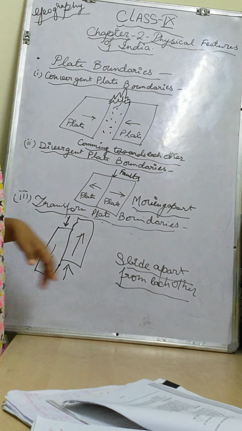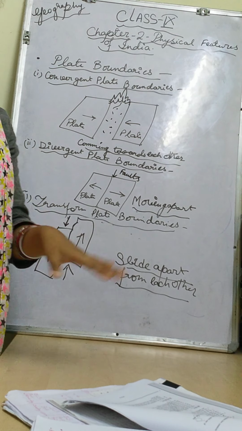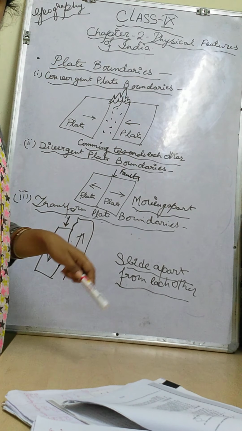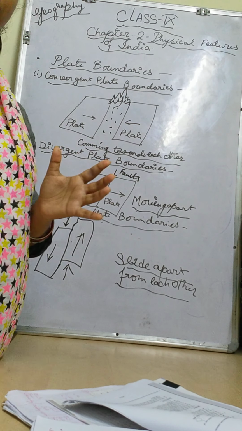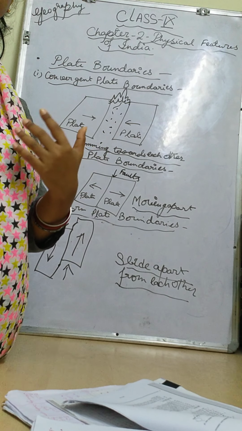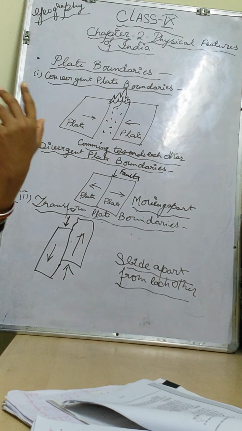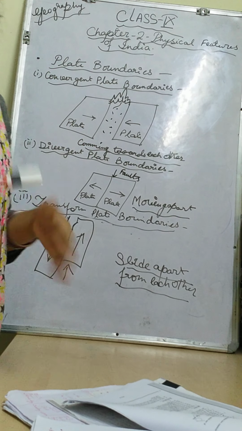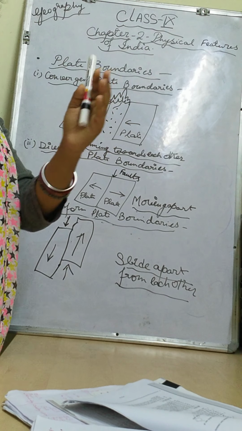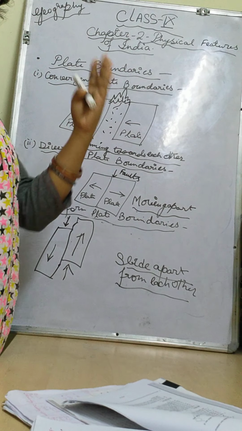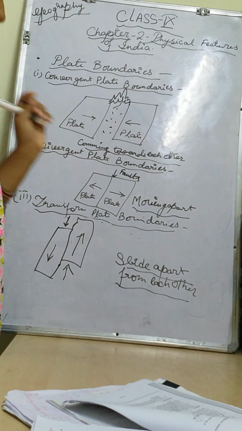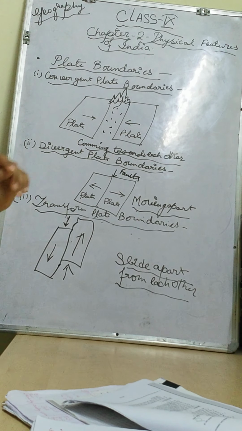In these cases the devastations, like volcanic eruptions and earthquakes, become much more. So in these cases we can see the devastation, the losses, both of life and of property, will be very high. That is why I have written sliding windows. Sliding windows can be seen in different directions only. If we want to close that, it has moved in that way only, right, children? This is called the transform plate boundaries.